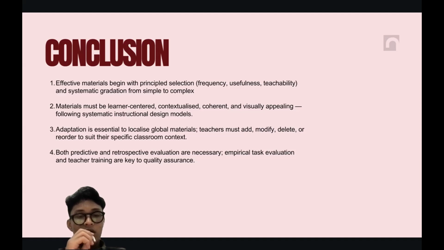Number three is that adaptation is essential to localize global material. Teachers must add, modify, delete, or reorder to suit their specific classroom context. And the last one is that both predictive and retrospective evaluation are necessary. Empirical text evaluation and teacher training are key to quality assurance.